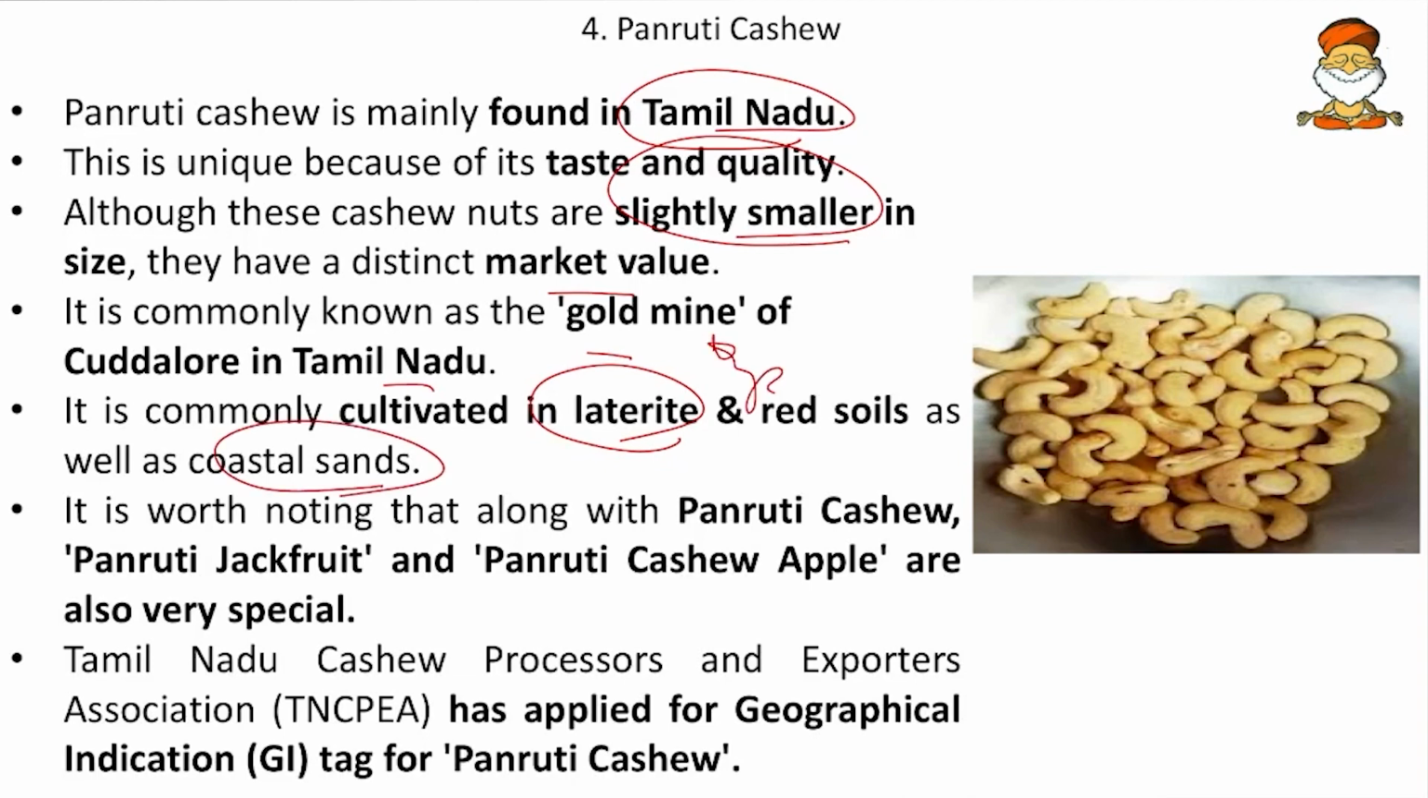Friends, mark this as important. In coastal areas where there is excess rainfall, the laterite soils are found, and there the cashews are cultivated the most. And it is worth noting that along with the Panruti cashew, Panruti jackfruit and Panruti cashew apple are also very special. Then Tamil Nadu Cashew Processors and Exporters Association has applied for the geographical indication tag for this Panruti cashew. So remember Tamil Nadu, remember the other products of Panruti, and also remember laterite soil.